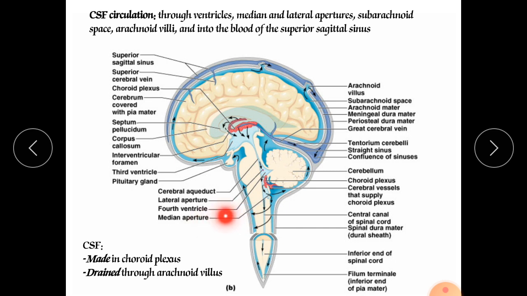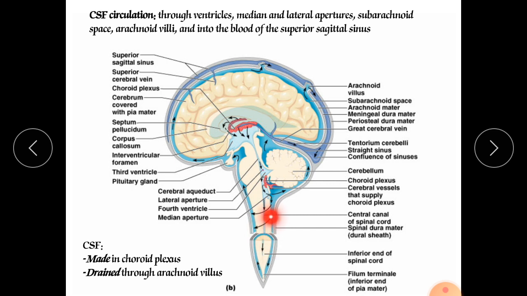From the fourth ventricle it goes toward the next part through the median aperture and the lateral apertures. So there are three apertures, two lateral and one median, through which it can enter the next portion.